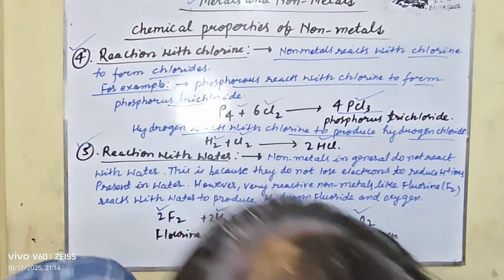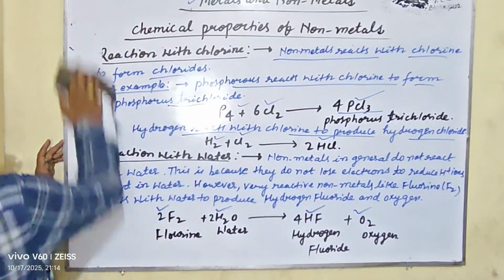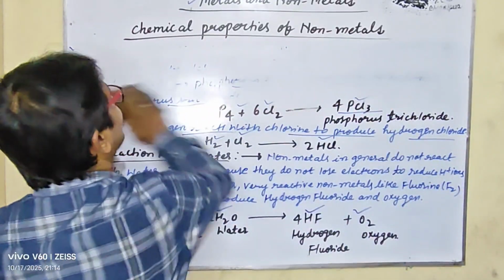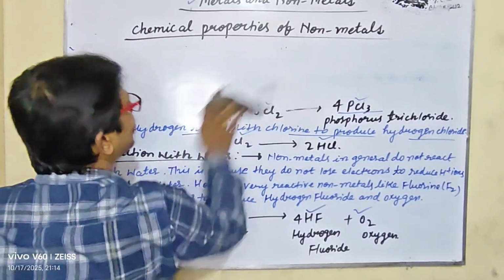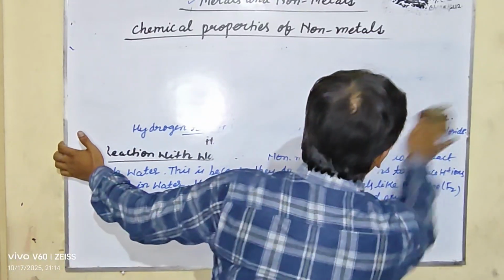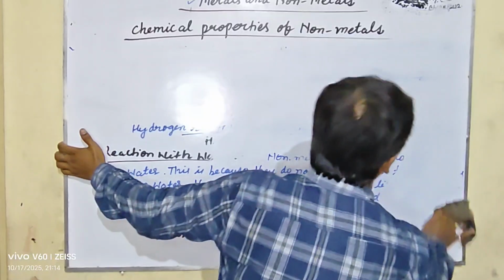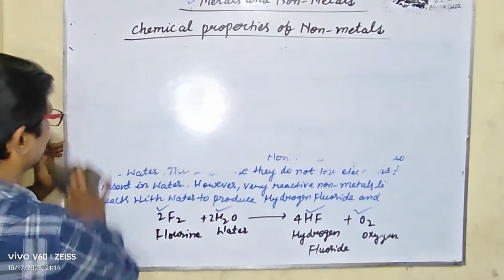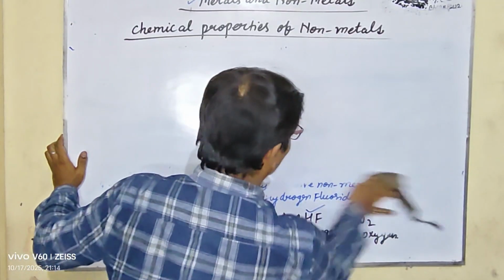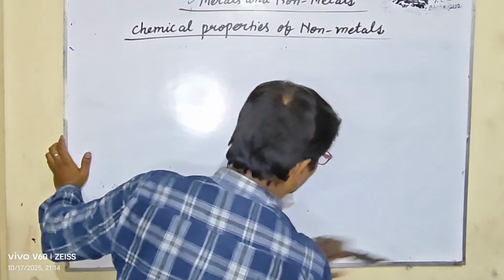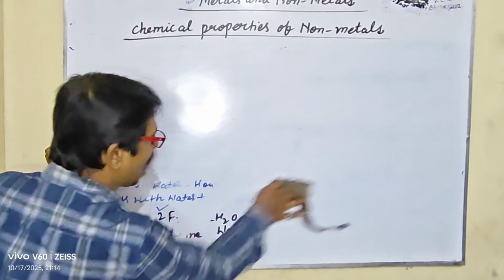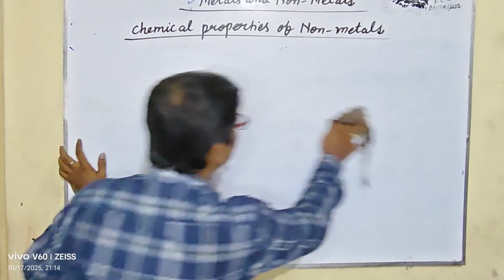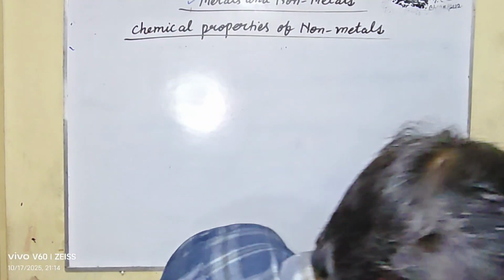After that, the reaction with hydrogen. The last chemical property of non-metals is the reaction with hydrogen.